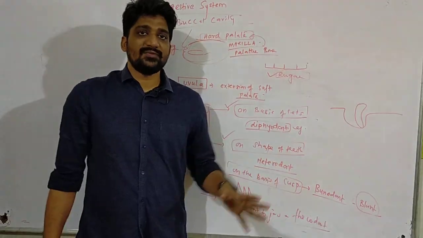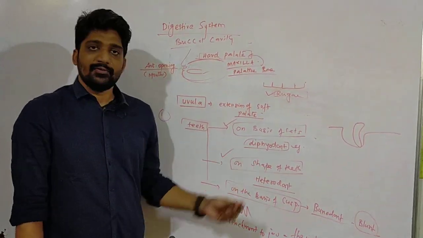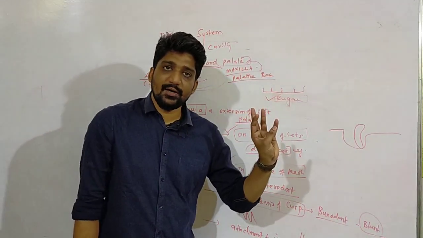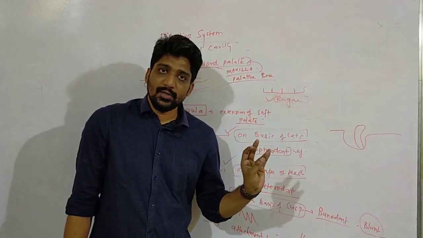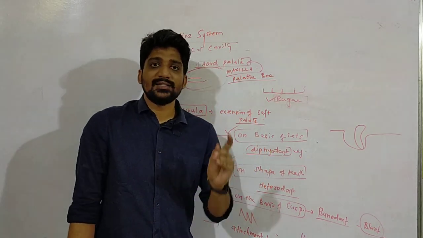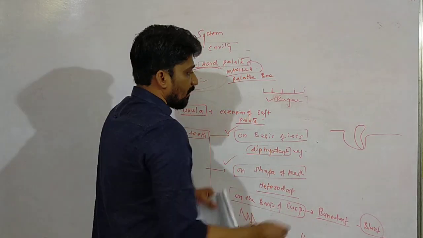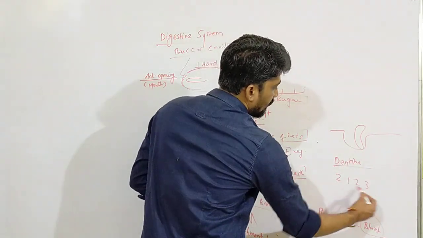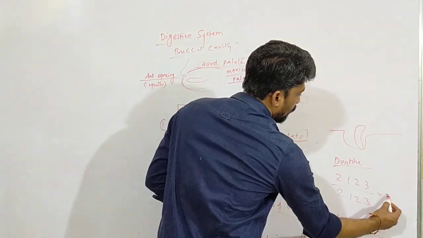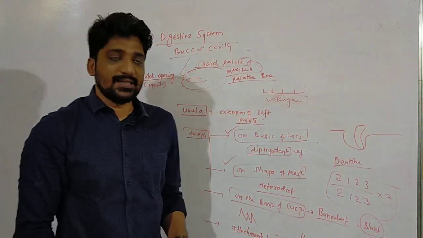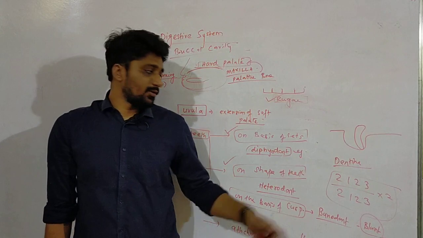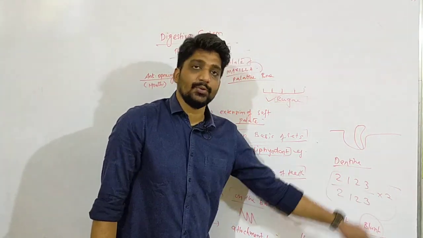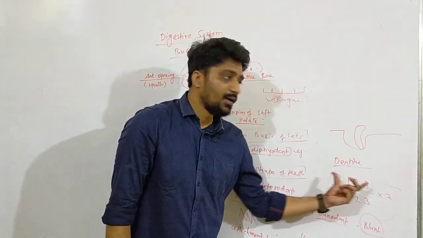So with this we have classified human dentition. Now very roughly we'll summarize it. What are the types of human dentition? It's heterodont, diphyodont, bunodont and thecodont. So these are the types of human dentition. Now the last, to summarize it, we have the dental formula. So 2123 by 2123 into 2. This is a permanent set, not a milk set. In the milk set you have to remove one of these. Okay, so this is one half of the lower jaw, one half of the upper jaw, into 2. So human dentition is 2123 by 2123 into 2.